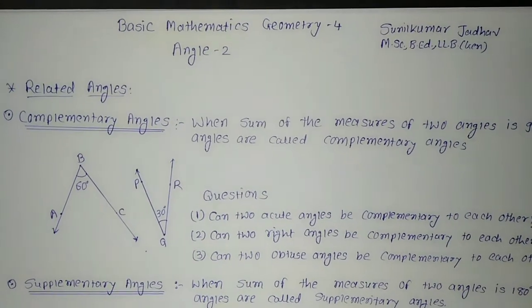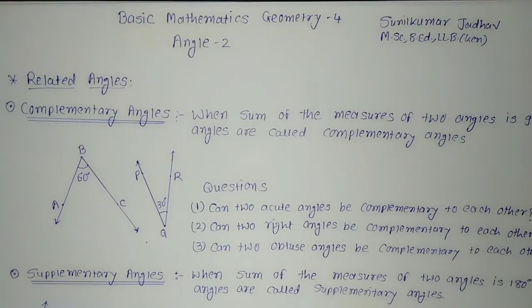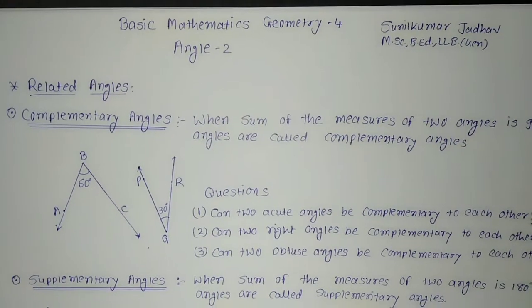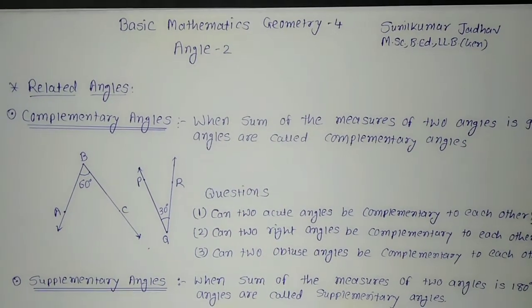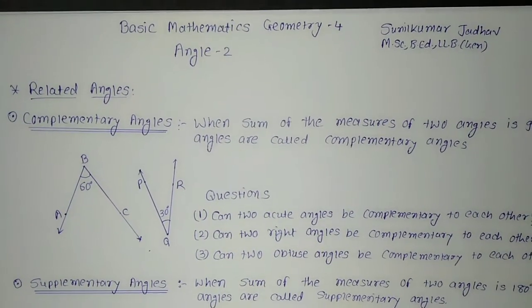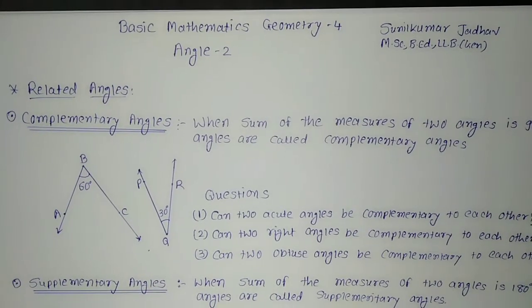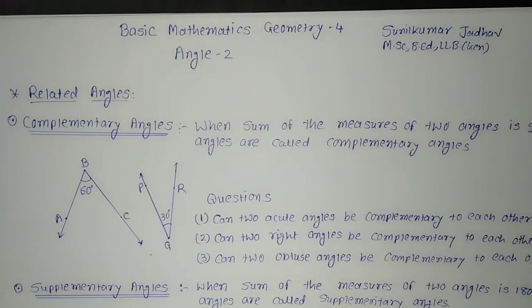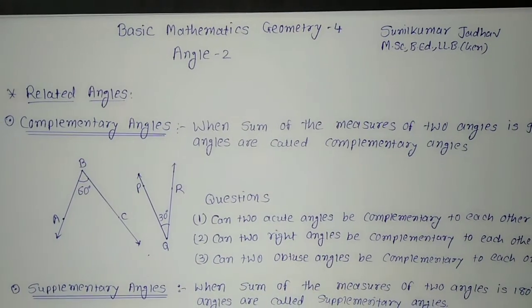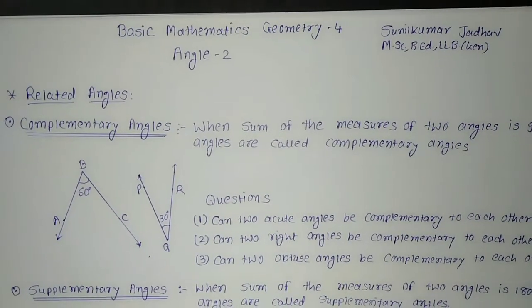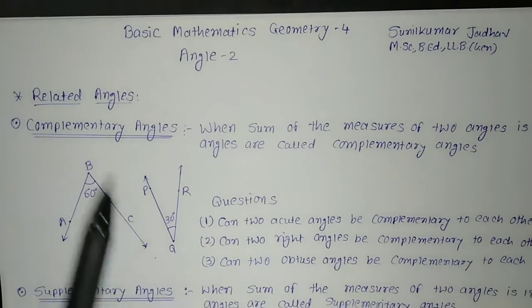So in this part 4 we are going to discuss further about angles. In the first part we saw what an angle is. After that we saw the division of the plane by the angle, and the types of angle on the basis of its measure, that is measurement between 0 and 180. Now we are going to see the related angles.